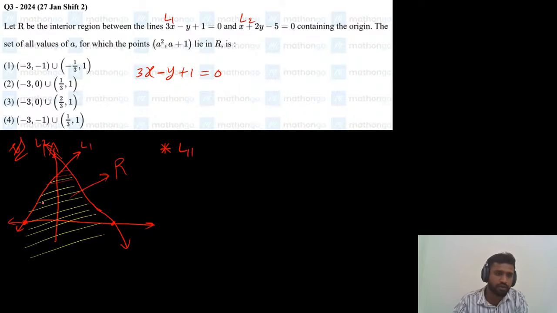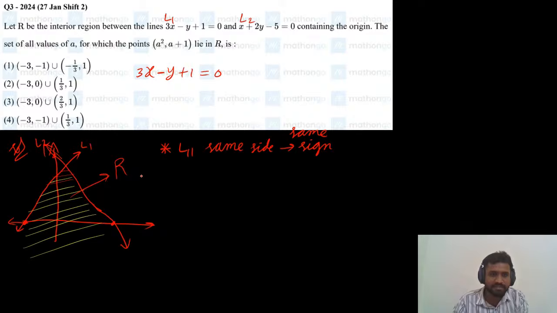Just substitute origin in line 1 and substitute another point in line 2. What is the condition that 2 points lie on the same side of the line? So 2 points will always lie on the same side of the line if they have the same sign. If we substitute origin in L1 and the point in L1, the sign should be the same.